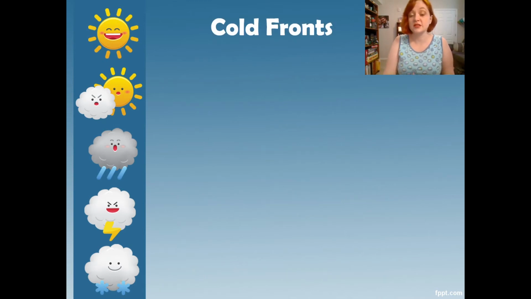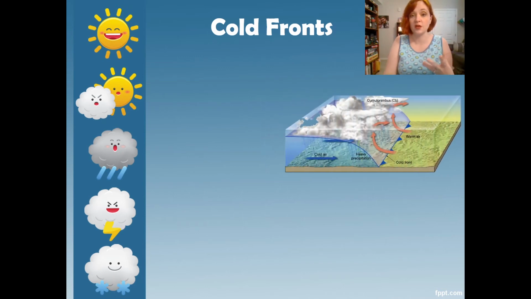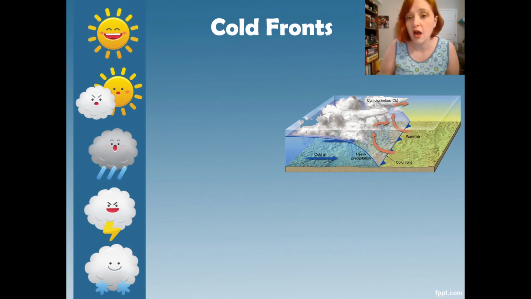So let's see some pictures of what I'm talking about so we can understand a little more. So here's an example image of a cold front. You can see the blue air there, that's representing the cold air coming in, okay, pushing the warm air up and out, which is not red or anything, it's just normal colored air. And you can see those cumulonimbus clouds forming right along that front line. It's blue there, and there's heavy precipitation.